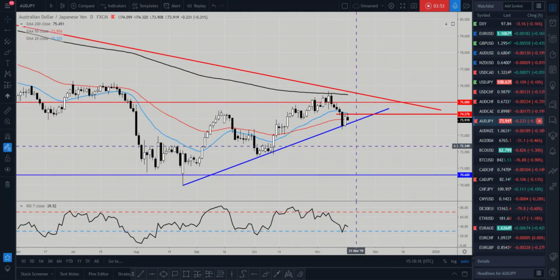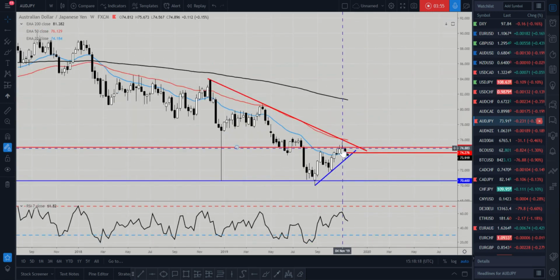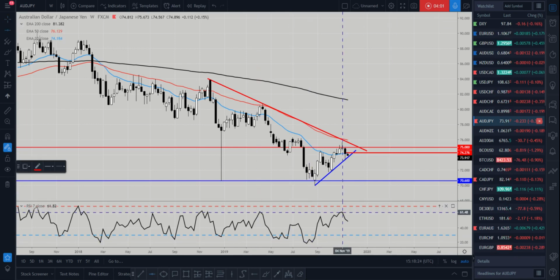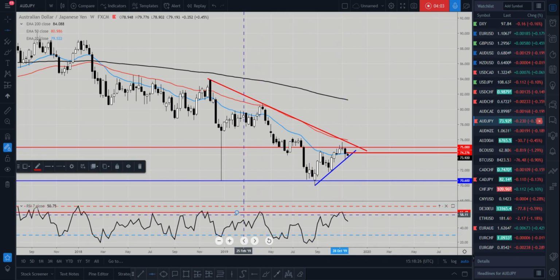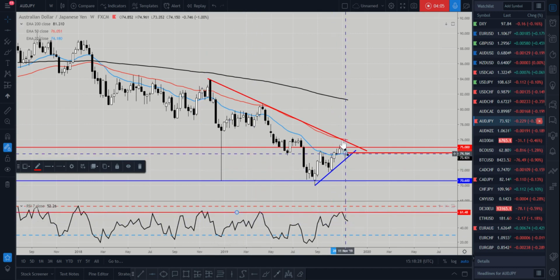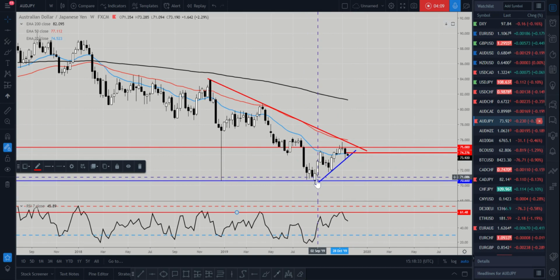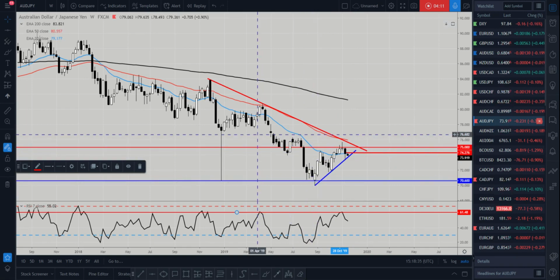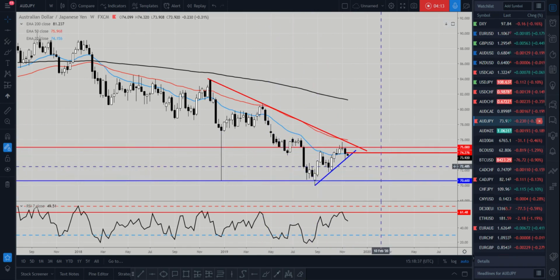We should see a breakthrough. We talked about this last week, and the fact that the market was up at this weekly level of resistance. Looking at the RSI as well, the RSI was an area of resistance where it has fallen in the past as well. So I'm expecting this momentum to continue and have another impulse leg lower like we've seen recently. So that's what I'm expecting from Aussie yen. Keep an eye on this chart for the week ahead.